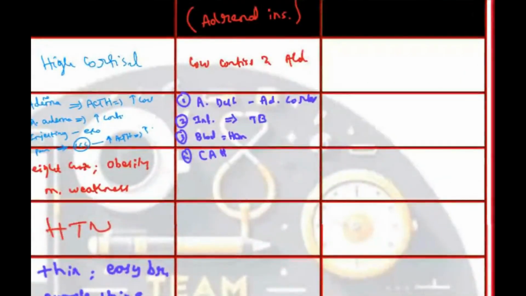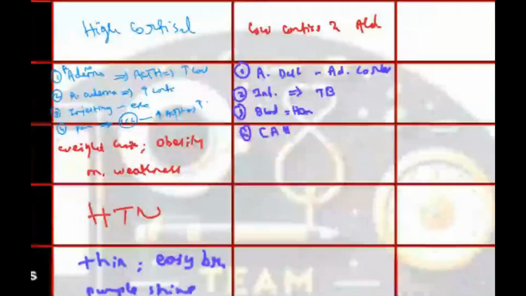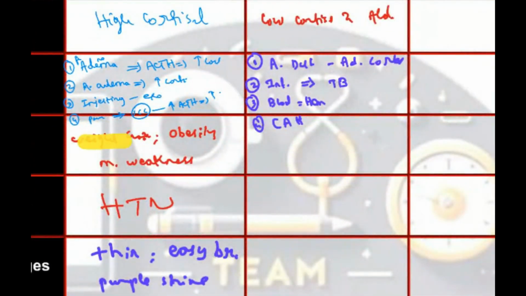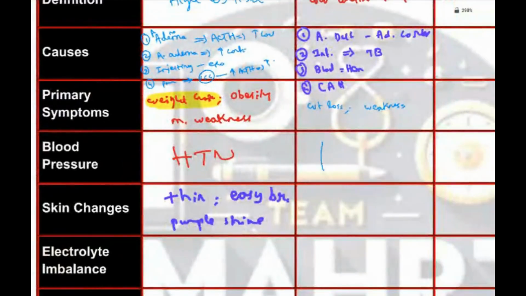So what will happen, sir, now? There is low cortisol here. High cortisol was doing weight gain, so low cortisol should do weight loss. Weight loss will be there. Obesity will not be there. Muscles will not be active here. Weakness will be there. Why? I'll tell you why. Because low cortisol, no glucose in the blood. No glucose, so muscle will be weak. Okay. How will be the blood pressure here?